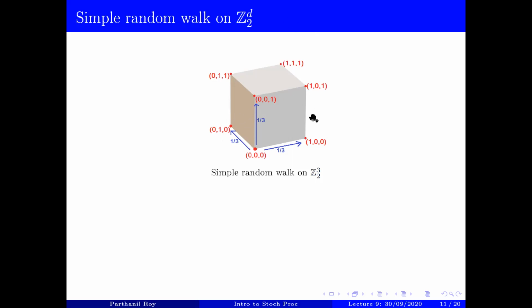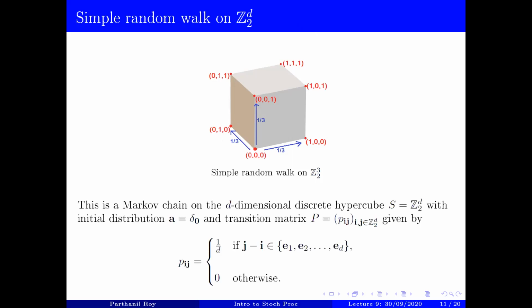So this is the difference between Z^d and Z_2^d. The number of neighbors is half of what it used to be in Z^d. So this is a Markov chain whose initial distribution again is delta naught, so it starts at the origin. And the transition matrix P_ij is given by 1 over d, whenever j minus i is one of the basis vectors. This is something we stated last time. I just wanted to state the difference between this and the previous one.